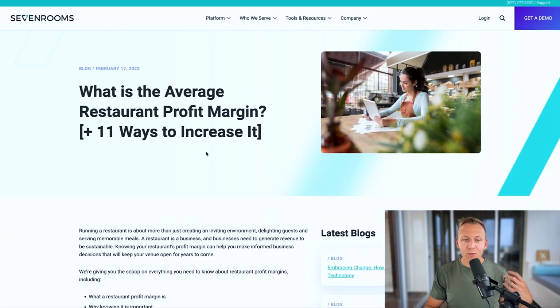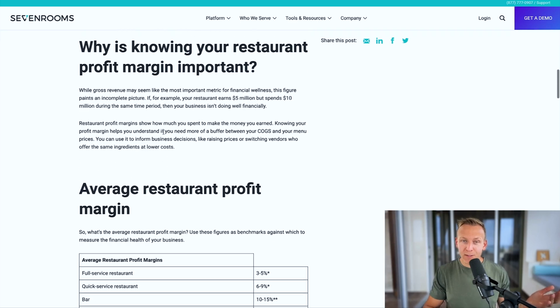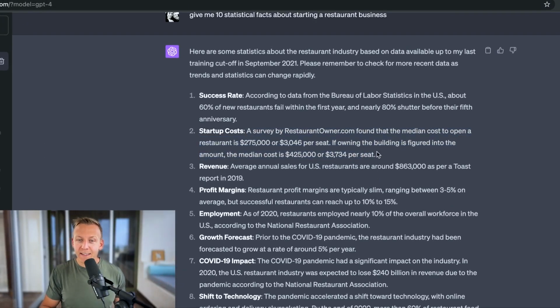So now all we need to do is scroll down, read through all of these, check out the source of the site, make sure that it is valid, and then if it cites any additional links or information in here, check out those sources as well. But now we have a direct source to the claim that ChatGPT made that was made available to us thanks to Perplexity. So we're able to verify these numbers as well, and we're gonna do one last example.